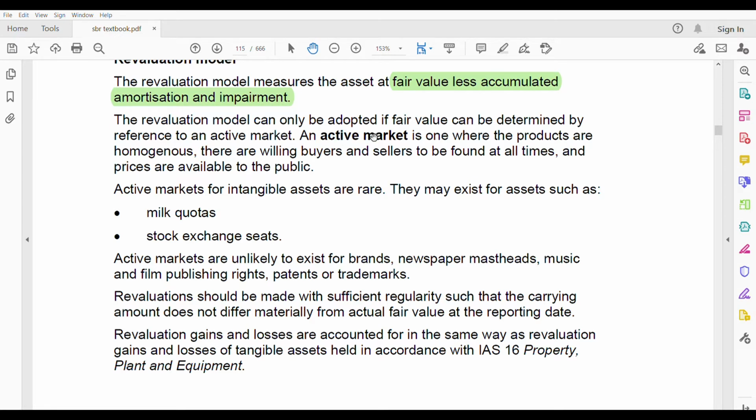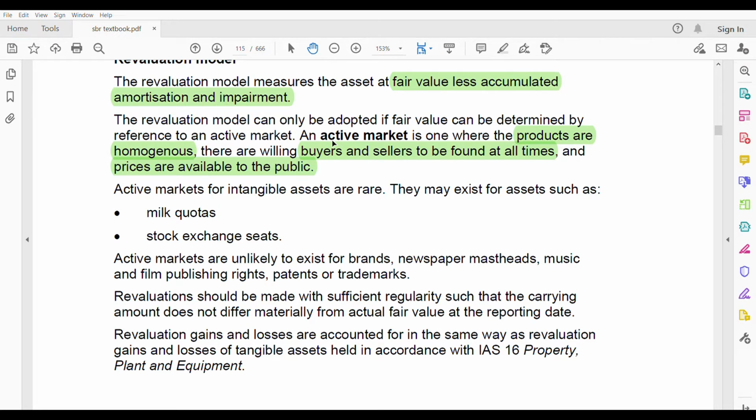What is an active market? It is one where the products are homogeneous. Homogeneous means they are similar, the same intangible asset. Please understand this. Remember this word. There are willing buyers and sellers to be found at all times. There are buyers and sellers for that product, the same intangible asset as yours. And prices are available to the public. So buyers and sellers are there all the time, and prices are also available to the public. This means there's a huge market for it. The frequency of that intangible asset being bought and sold is very high, so that you can get the prices from the market. That is known as an active market.